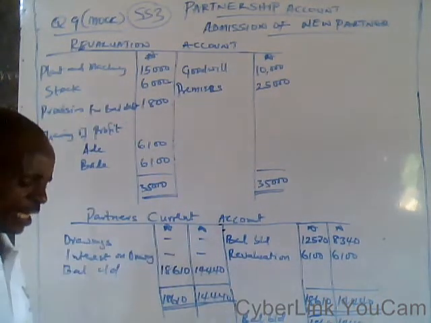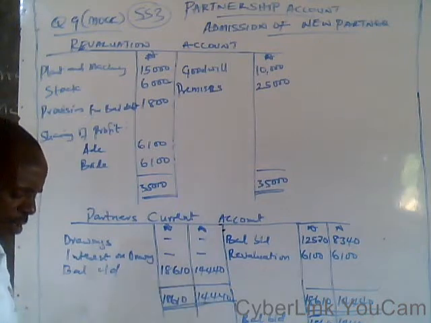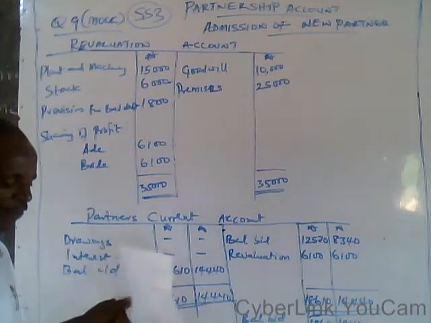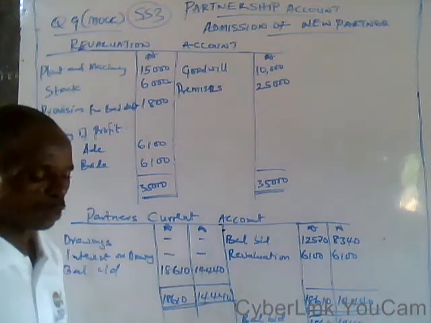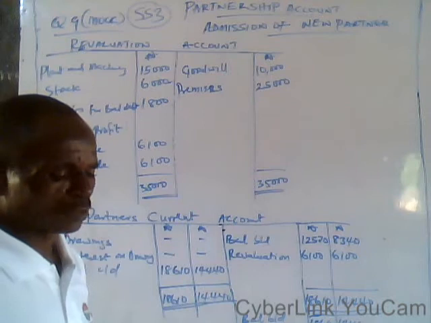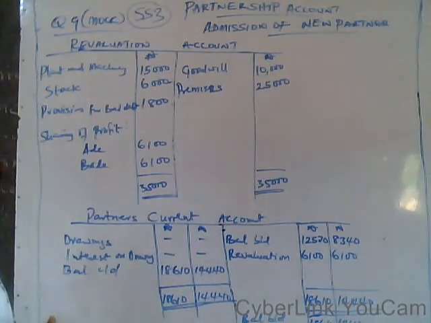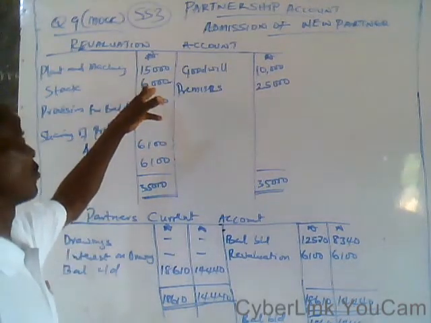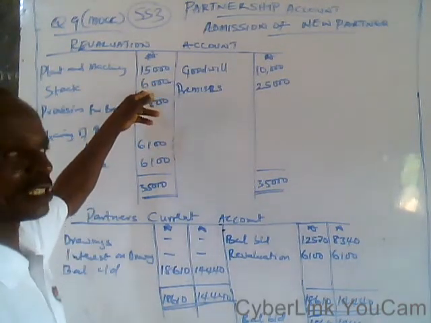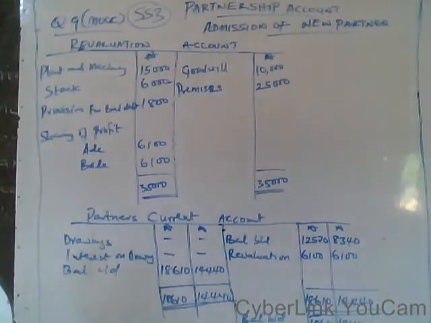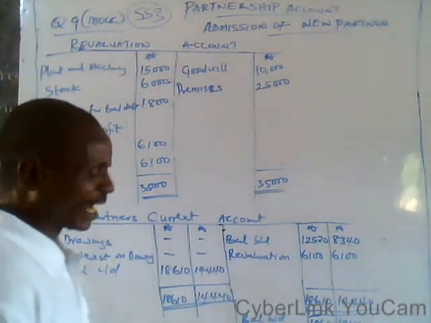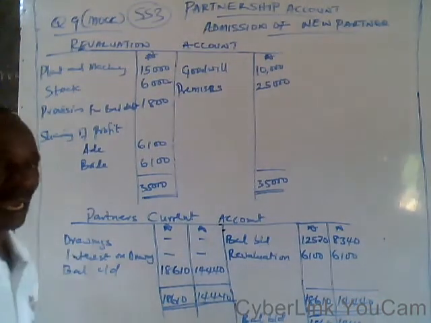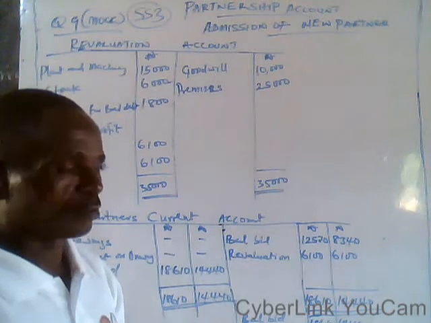And the next one, you have the stock, where the old value of the stock is 38,500, while the new value of the stock is 32,500. Decrease in value. 38,500 minus 32,500 will give us 6,000. That's a decrease in value, and will be on the debit side. Provision for bad debt should be debited to the revaluation account. Any other item again? We don't have a further item.